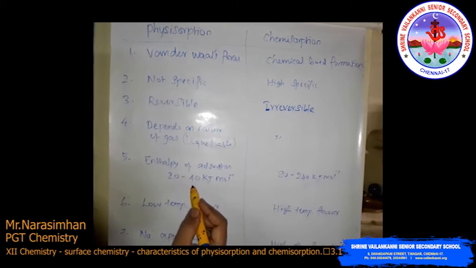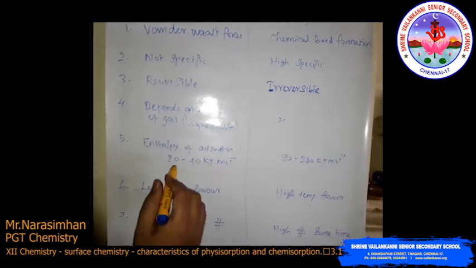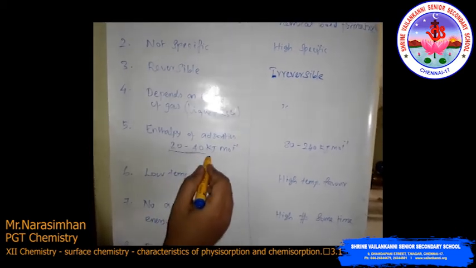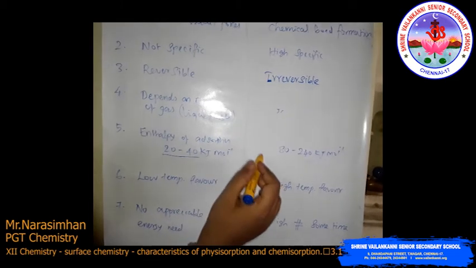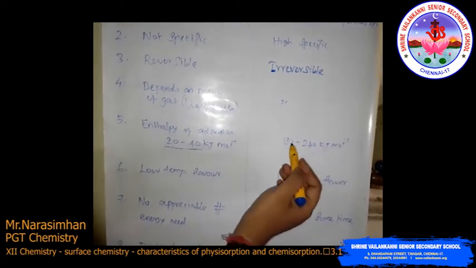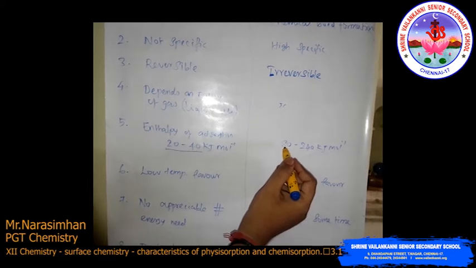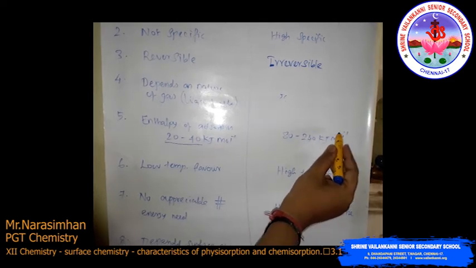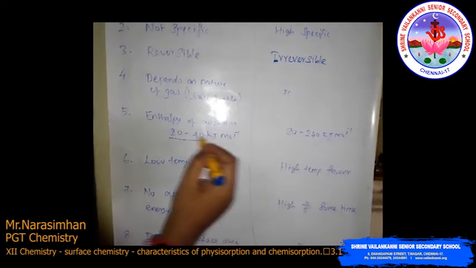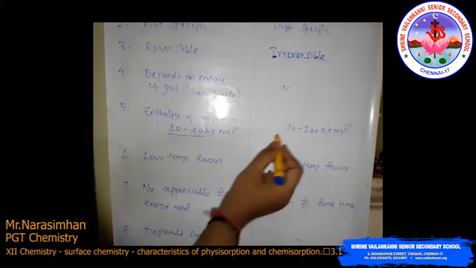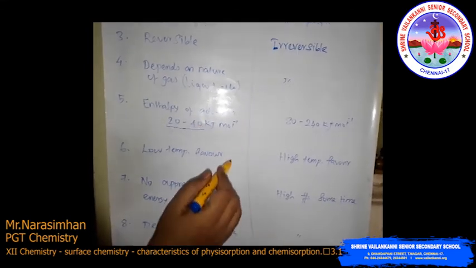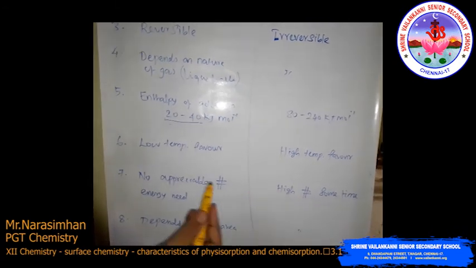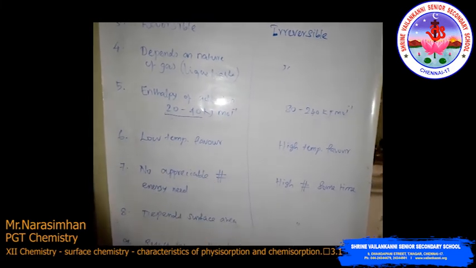Then the fifth one is enthalpy of adsorption. Here in physisorption the enthalpy of adsorption is very low, 20 to 40 kilojoule per mole, but in chemisorption the enthalpy of adsorption is very high, the delta H value is 80 to 240 kilojoule per mole. Okay, this is the difference. This is a low enthalpy, this is a high enthalpy, but both have an enthalpy value, because both are mildly exothermic processes.